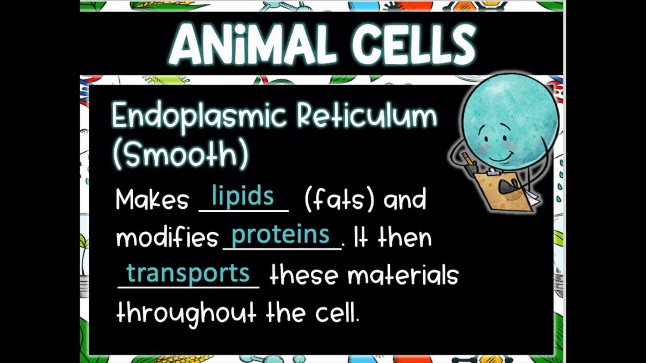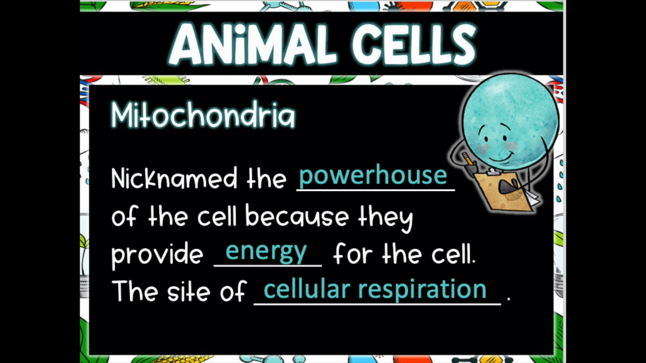Endoplasmic reticulum. There are two: a smooth and a rough. We're going to do the smooth first. The smooth ER makes lipids, which are also fats, and modifies proteins. It then transports these materials through the cell. The powerhouse of the cell is known as the mitochondria. They provide energy for the cell. This is the site of cellular respiration.